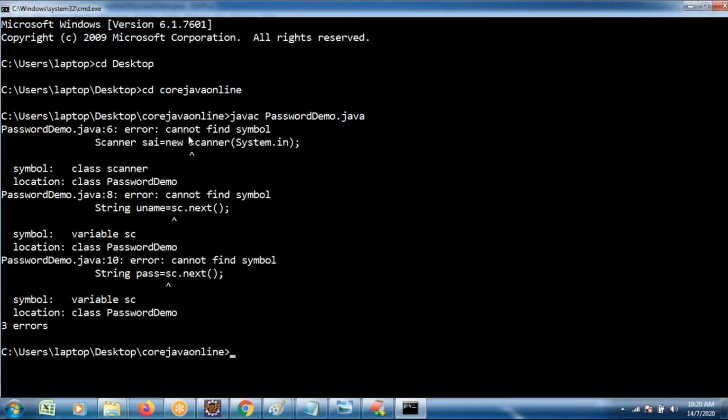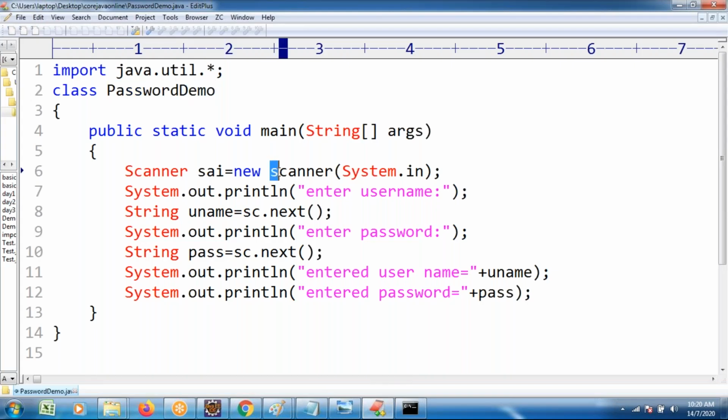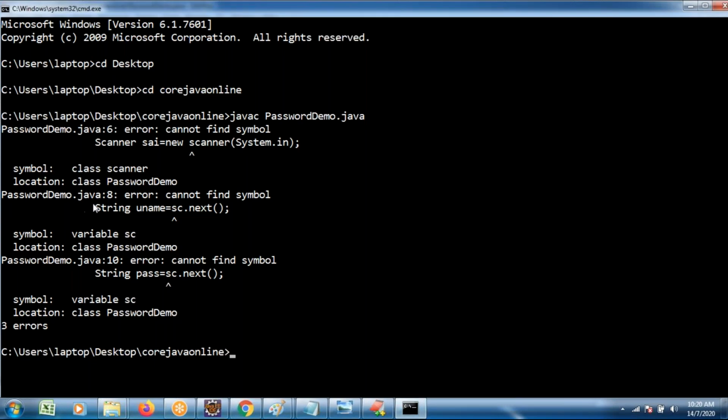Here, observe line number 6. What's the mistake? I gave Sai as lowercase, not allowed. The class name obviously begins with uppercase. Clearly mentioned, the line number is clearly showing, and where the error is also clearly showing. Error rectification is very easy.